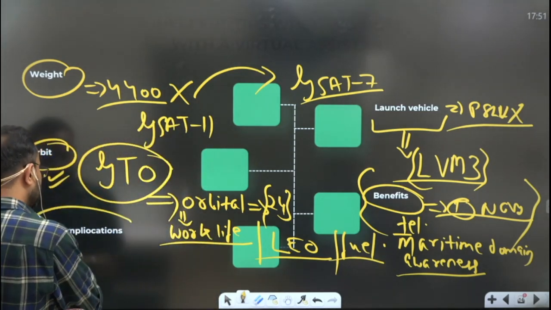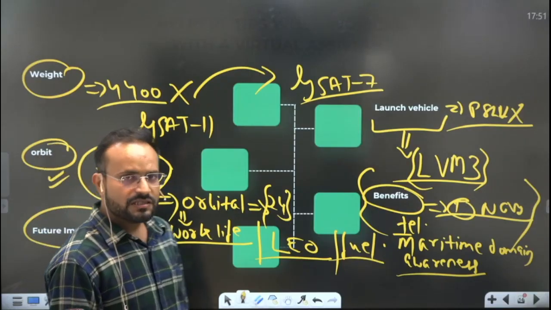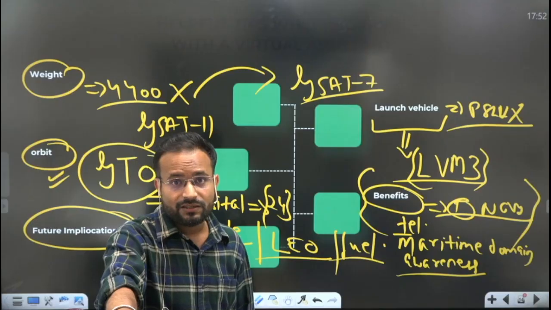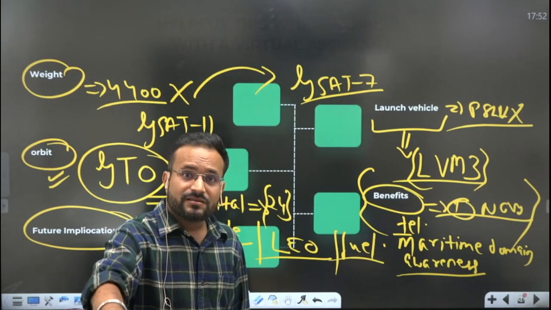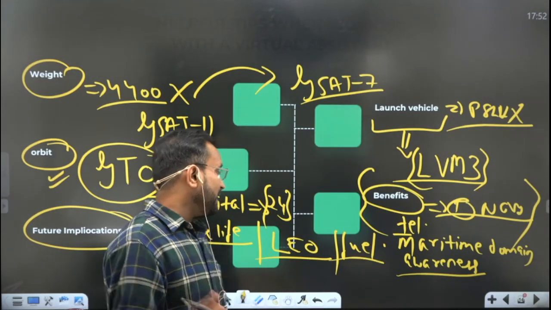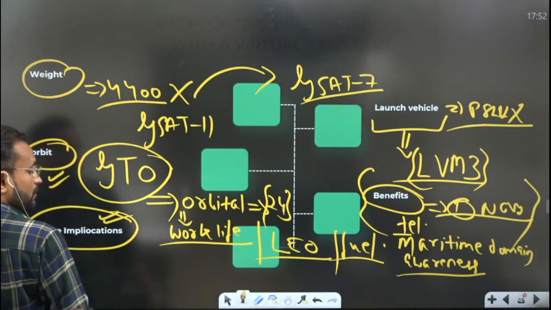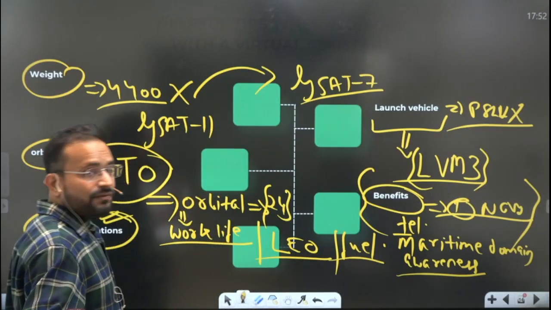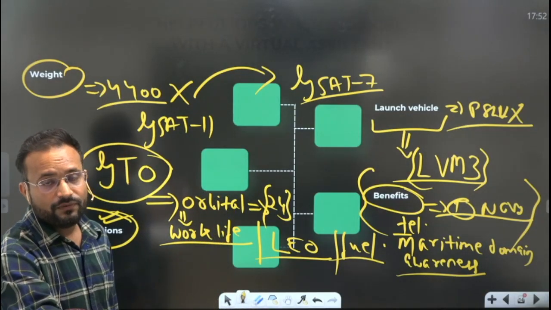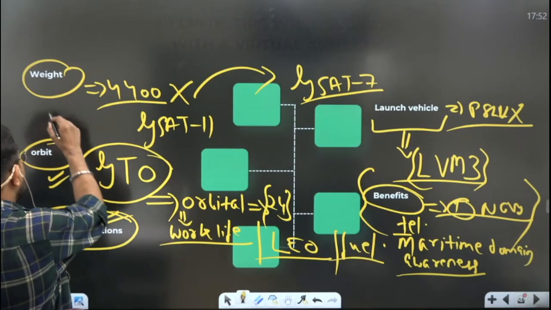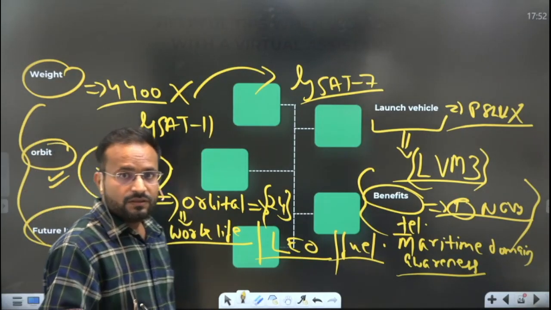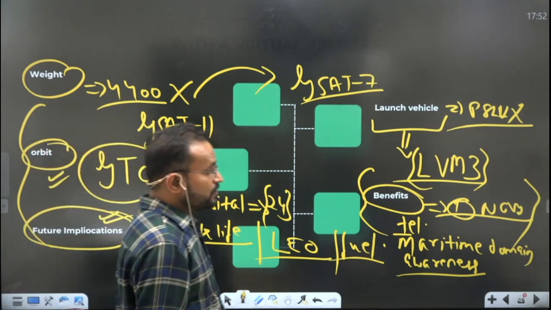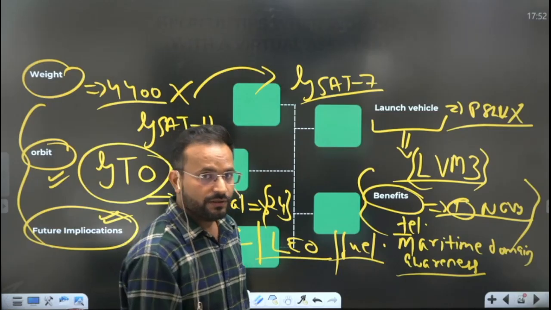And the future implications of this successful launch is that India is obviously planning the Gaganyaan mission and then the installation of Bharat Antariksh Station. So if these precursor operations become successful, then they give a boost for those particular future missions. Why? Because they will be very heavy lifting kind of missions. So these will act as the trial stages for those two missions. So that will be the future implication. So this is all you need to remember for this particular thing.